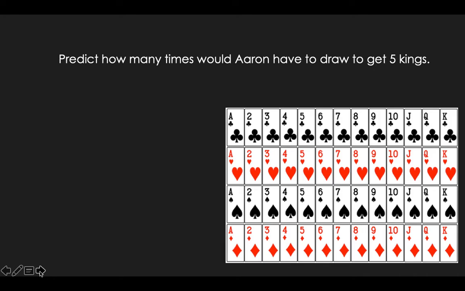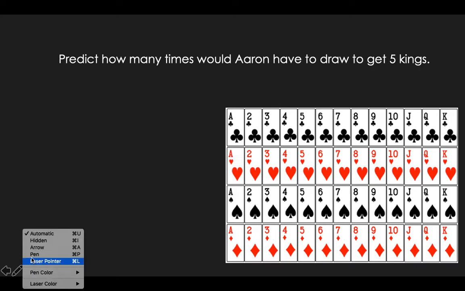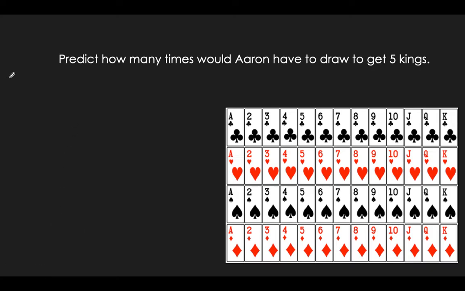Predict how many times Aaron would have to draw to get 5 kings. Okay, so same setup. I just wanted to get 5 kings. So I'm going to stop once I get 5 kings. So let's find the probability of getting a king. Well, there's 4 total kings. And again, there's 52 cards in a deck. So you can simplify that fraction down. In the long run, it won't make a difference on your final answer, to be honest. But that's the probability you get a king.